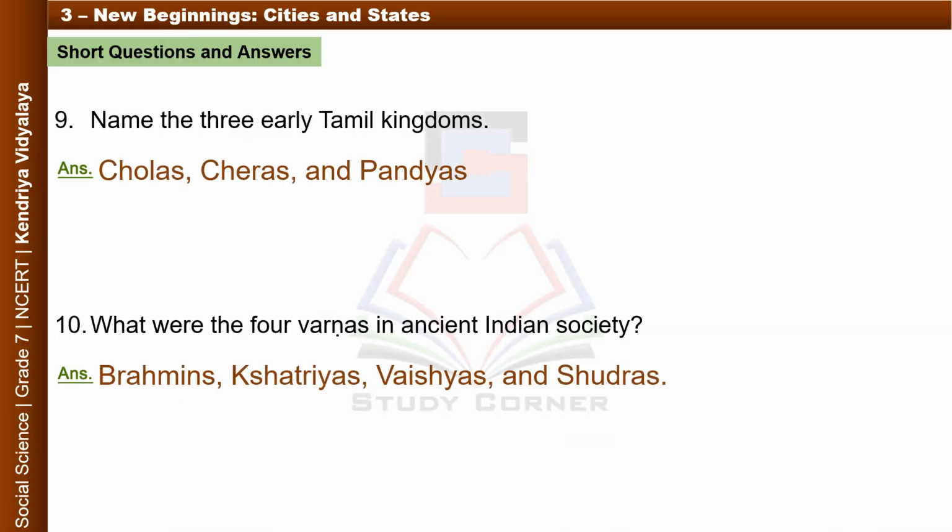9. Name the 3 early Tamil kingdoms. Answer. Cholas, Cheras, and Pandyas. 10. What were the 4 Varnas in ancient Indian society? Answer. Brahmins, Kshatriyas, Vaishyas, and Shudras.